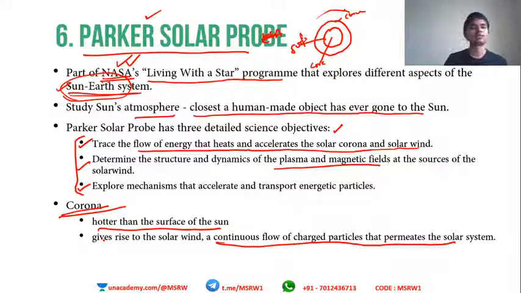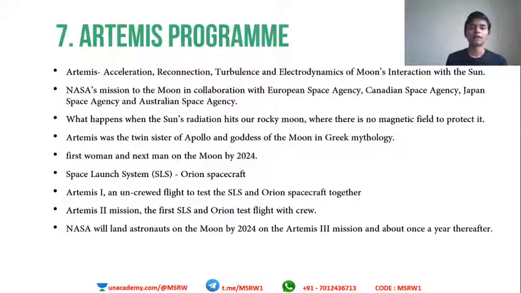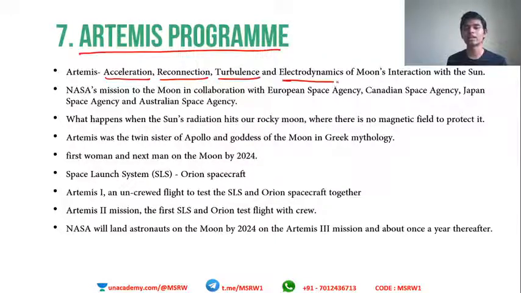That's it. Okay, the Artemis program is also in the news very recently. Artemis stands for Acceleration, Reconnection, Turbulence, and Electrodynamics of the Moon's Interaction with the Sun. Not important. You need not study the expansion of Artemis, but remember the last three: MIS stands for Moon's Interaction with the Sun. So far we saw some Earth-Sun interaction things, but this is Moon and Sun. Okay, Artemis.